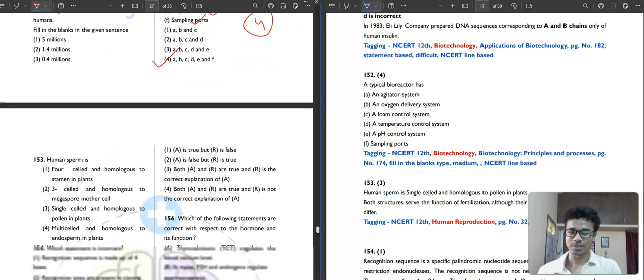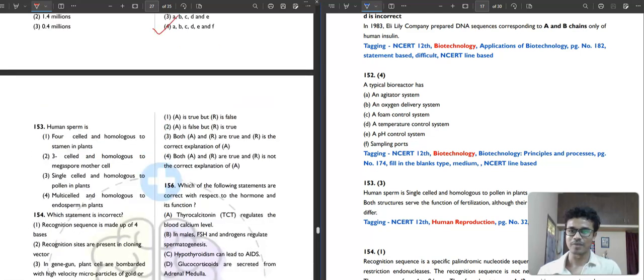Moving to the next question, 153. Human sperm is what? 4-celled and homologous to stamen in plants? No. 3-celled and homologous to megaspore mother cell? No. Single-celled and homologous to pollen in plants? Absolutely, and haploid. So 3 will be your correct answer for this question.